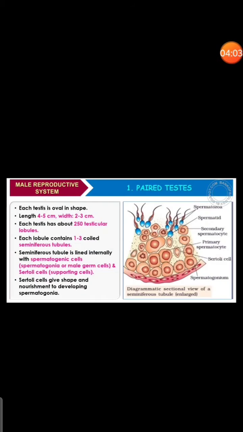The pair of testes means 2 testes will be present, and each testis is oval in shape, about 4 to 5 centimeters in length and 2 to 3 centimeters in width. Each testis has about 250 testicular lobules, and 1 to 3 coiled seminiferous tubules.